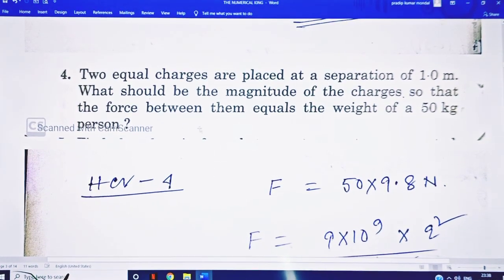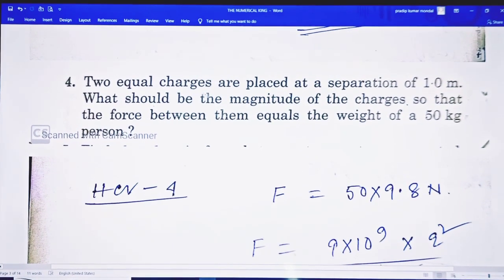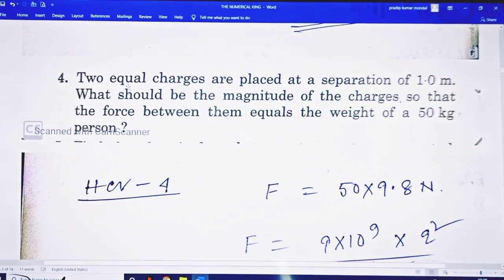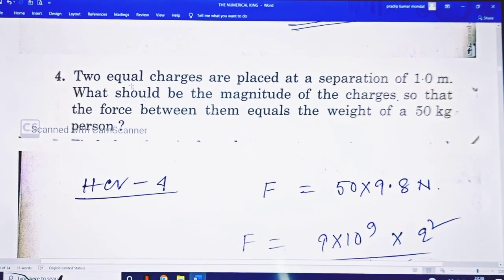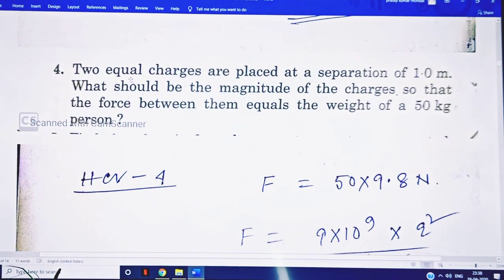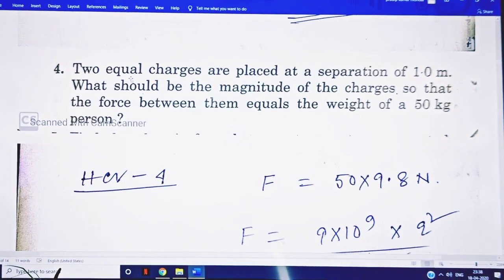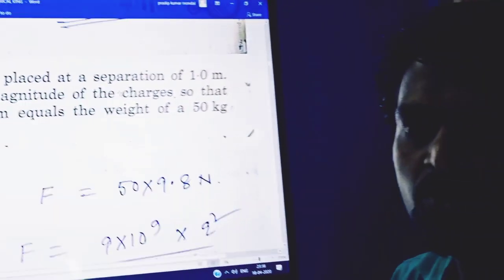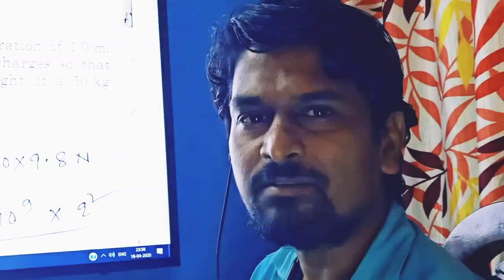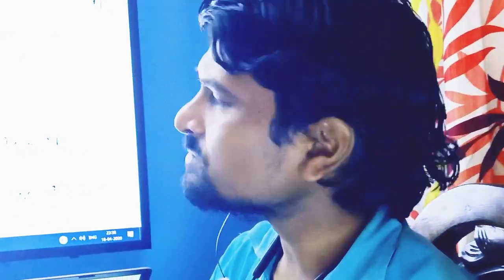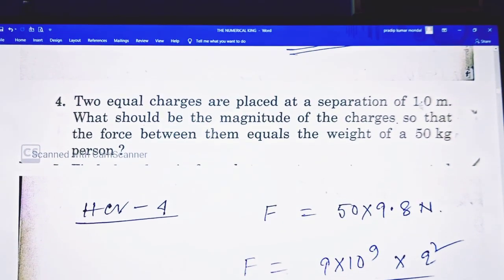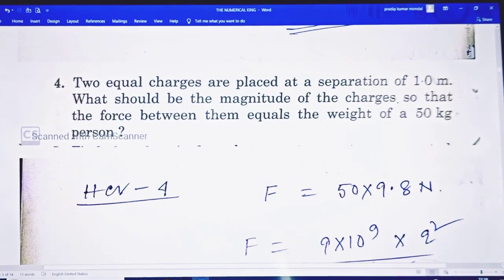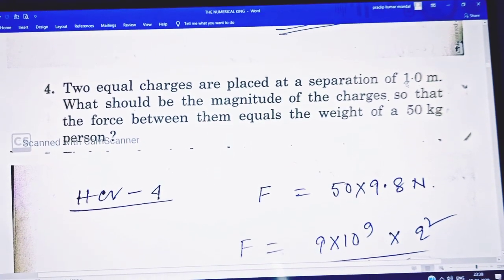So question number 4. Two equal charges are placed at a separation of 1.0 meter. Two equal charges, so you take them as Q and Q, so Q square. F is always directly proportional to the product of the charges, so F is directly proportional to Q square here. Two equal charges are placed at a separation of 1.0 meter. Again the significant digit is 1.0, so 0 is the uncertain digit and 1 is the certain digit.